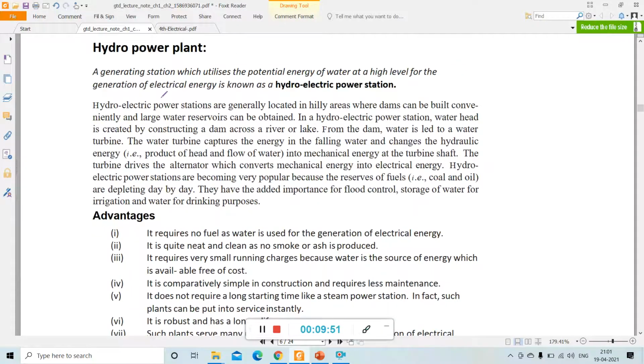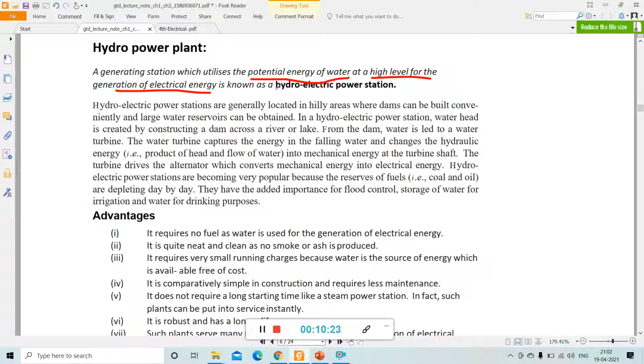And the next one is the hydropower plant. It is a generating station which utilizes the potential energy of water at a high level for the generation of electrical energy. So what will we use here? We will use potential energy of water at high level, that is the pressure head of water. This can be converted into electrical energy in a hydropower station.